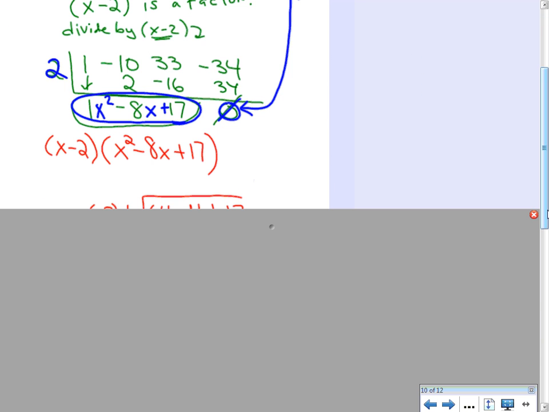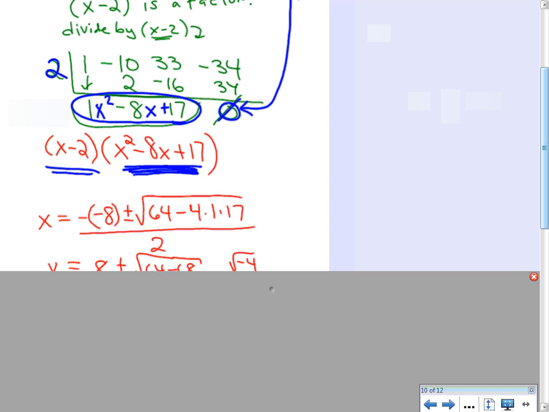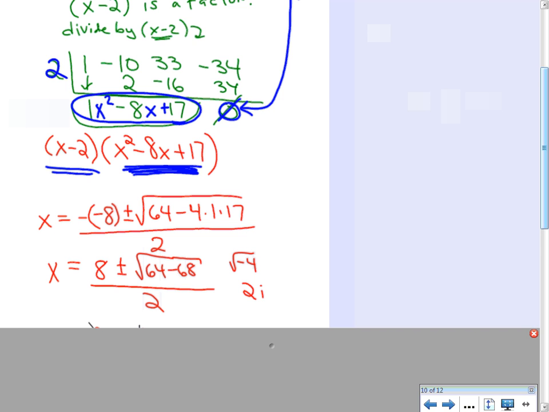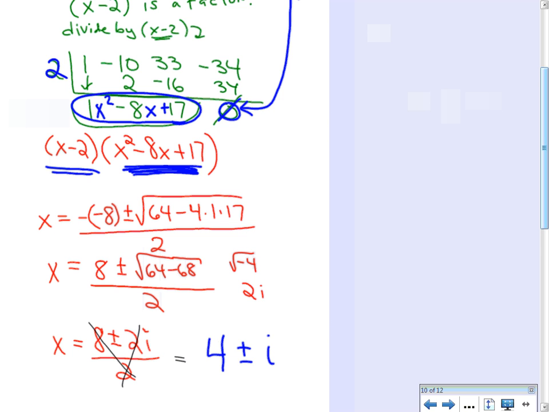Don't forget, I already have this factor, and now I know this is a factor. We've broken it up at least into 2 factors. Can I continue with this? Well, I tried to factor that normally. I didn't get anywhere. So it's time for the quadratic formula. The quadratic formula revealed to me that my other zeros were 4 plus and minus i. This all comes from the quadratic formula over here. I was just simplifying and simplifying. I got 4 plus and minus i. Those are the zeros that came from that quadratic.